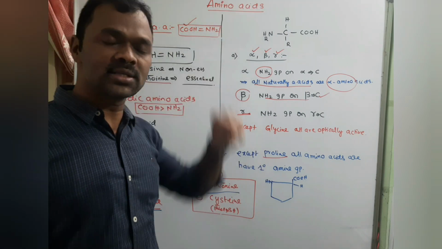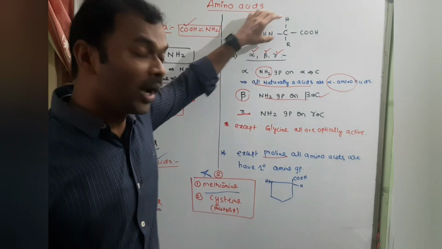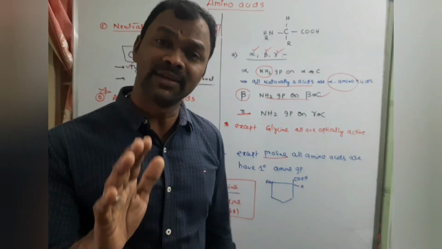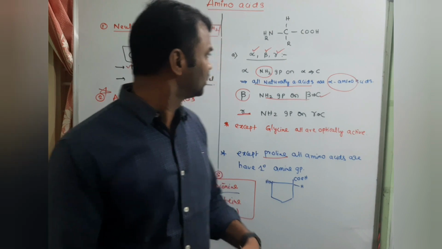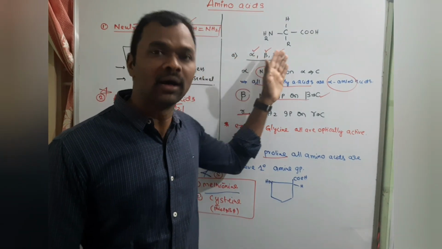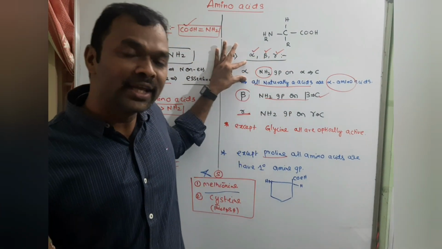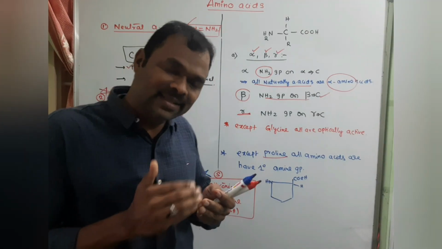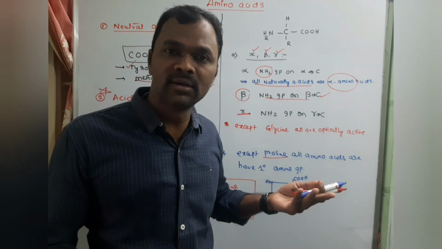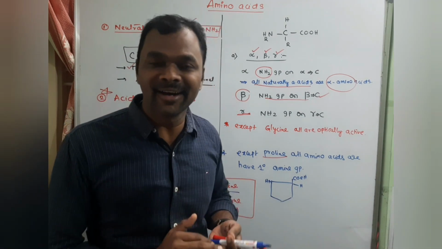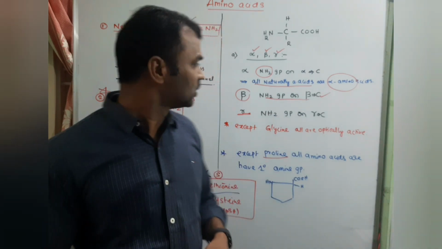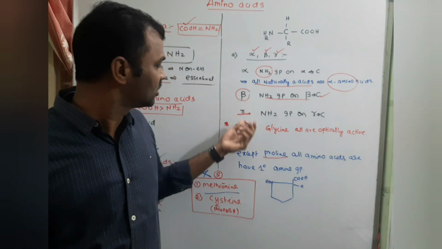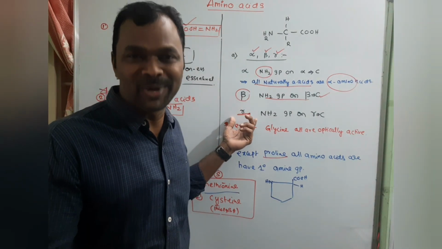In amino acids, the NH2 group and COOH group are present, hence we call them amino acids. The first classification, not that important, is alpha, beta, gamma. If the NH2 group is on the alpha carbon, we call them alpha amino acids. The next carbon to the functional group we call alpha, the second carbon beta, the third carbon gamma. So if NH2 is on the beta carbon, we call them beta amino acids. If it is on gamma, we call them gamma amino acids.